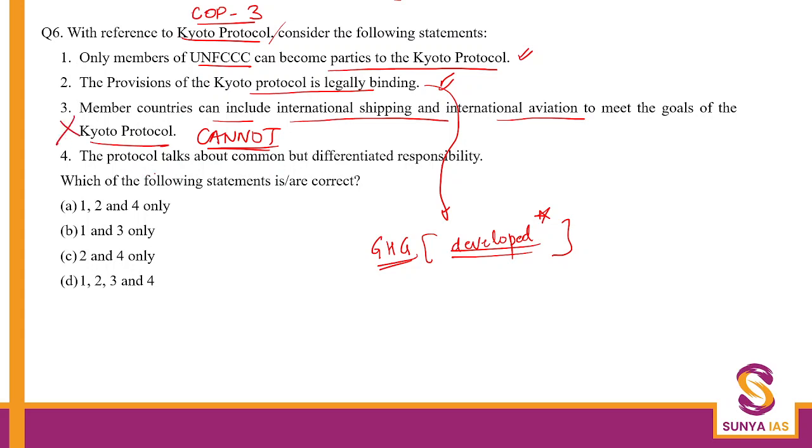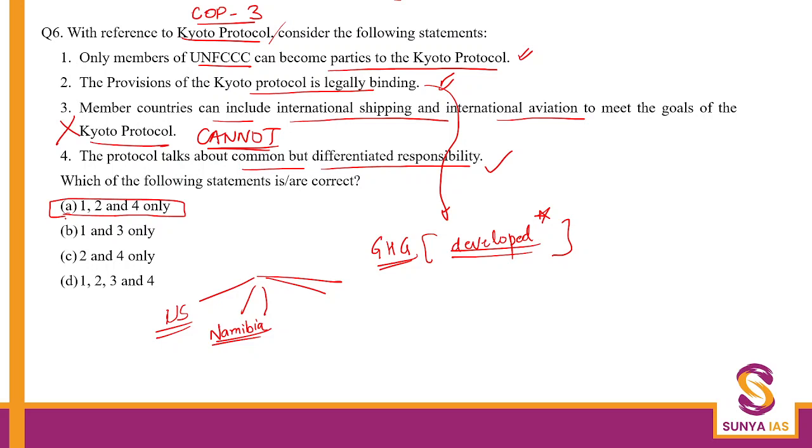This protocol talks about common but differentiated responsibilities. I think you might have heard this term many a time. So this is absolutely true. This term, common but differentiated. See, environment is a global common, so everybody has to save it. But let's say our expectations from the US will be different from our expectations from Namibia. So in that sense, the responsibility is differentiated. So the answer becomes A, 1, 2, and 4 only.